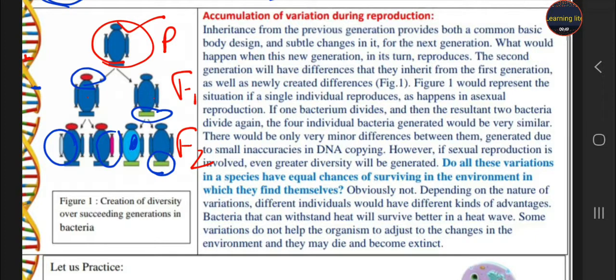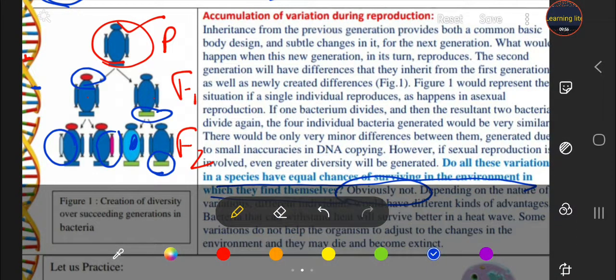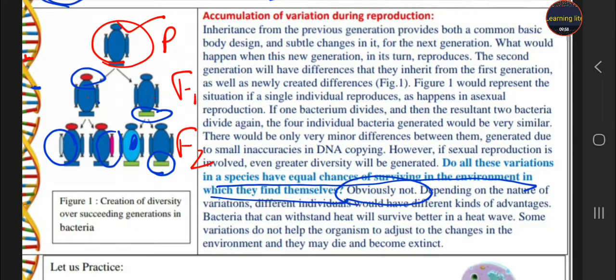Okay. Do all these variations have equal chances? No. Student, all these variations do not have equal chances of survival. It depends upon the environment. How can an organism adapt itself according to the environment? For example, bacteria that can withstand heat will survive in heat waves.